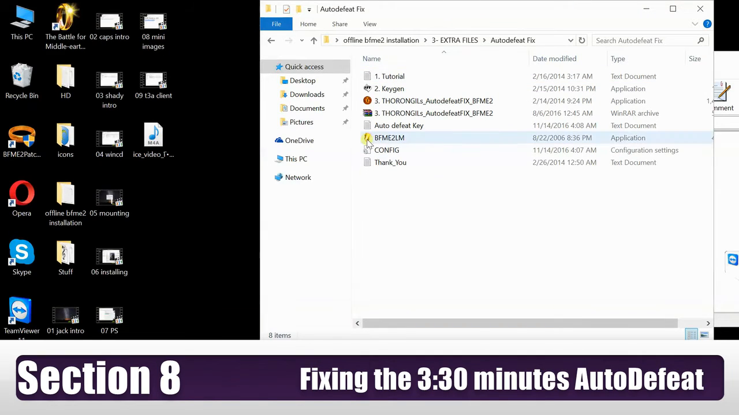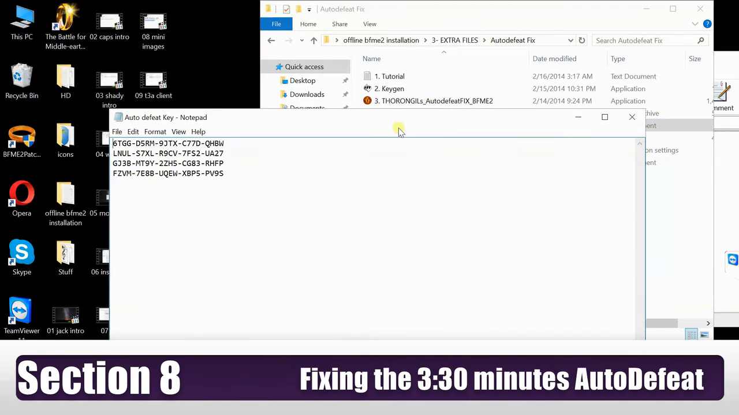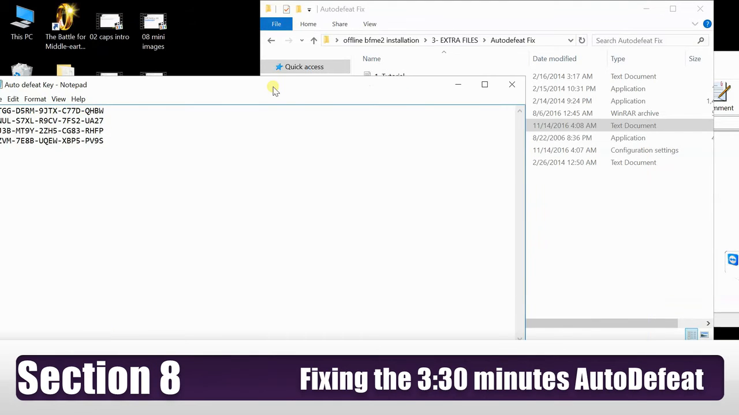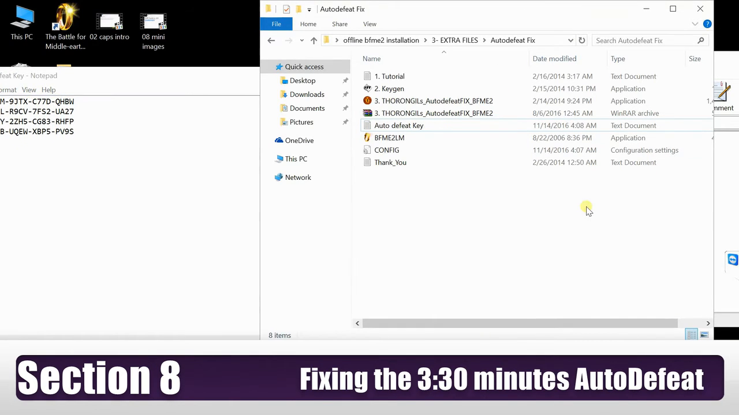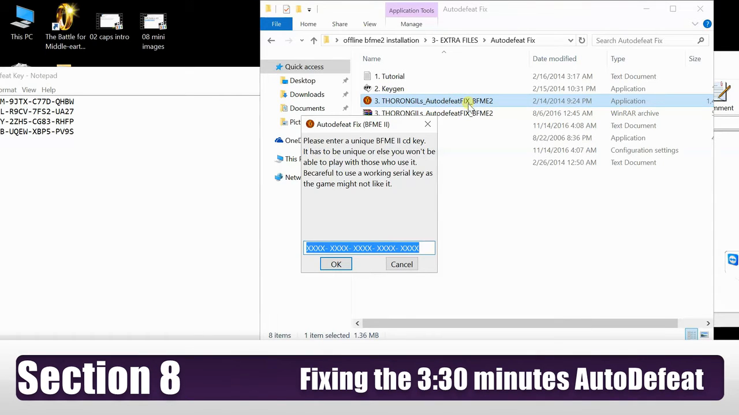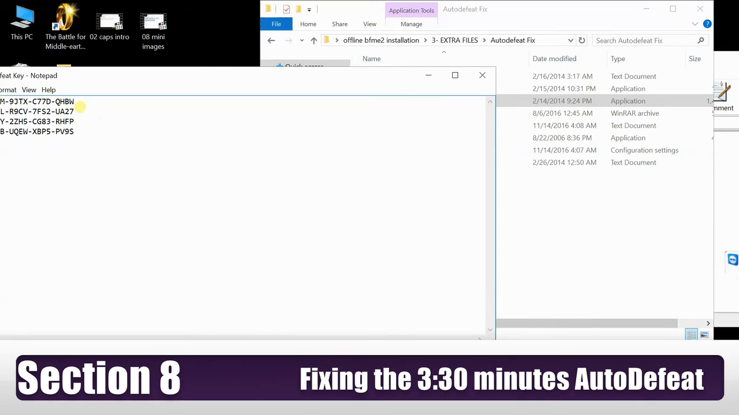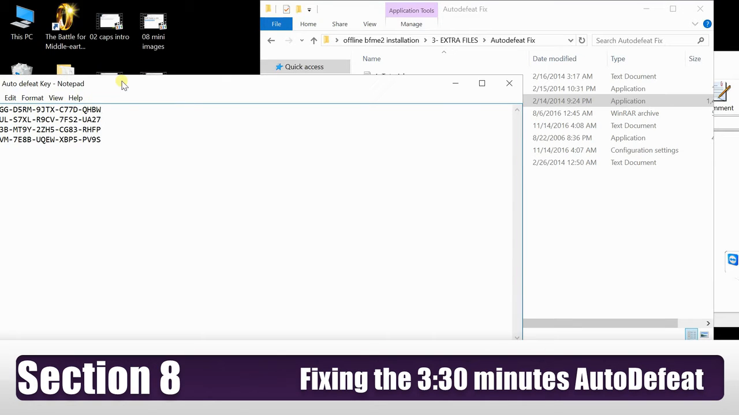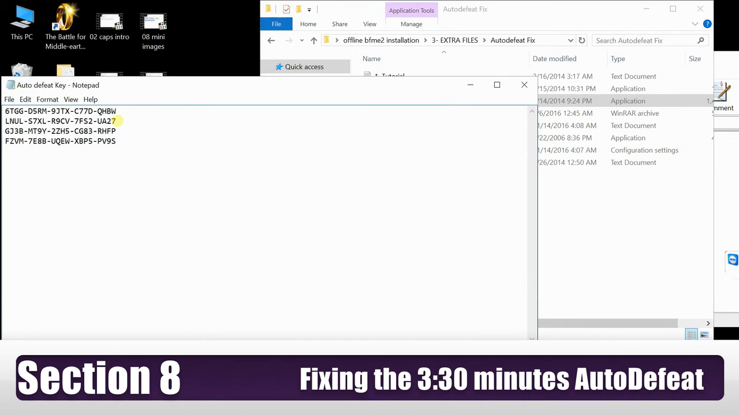And when you're in there, you will notice that we have auto defeat keys, a nice little notepad full of them. And we've also got right here, which is the auto defeat fix. So when you double click that, it asks for a key. So you pick one of these keys that were generated. Sorry, this is off my screen here. There we go.